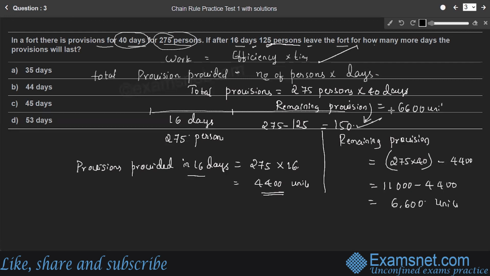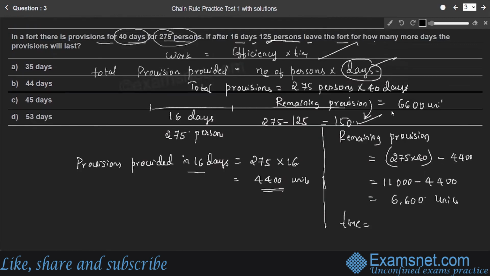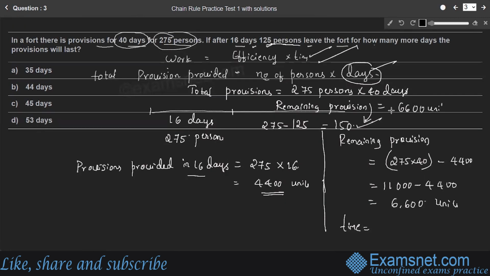So again, we are using the same concept to find the number of days, for how many more days the provisions will last. Since total provisions provided is number of persons into days, here in place of total provisions, we are considering remaining provisions. So how many more days the provisions will last is equal to remaining provisions by number of persons.